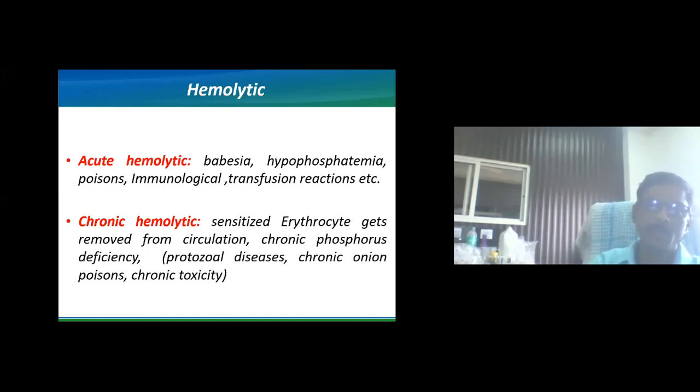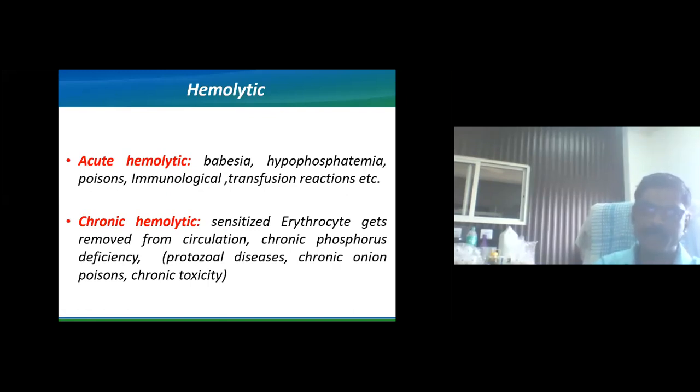Hemolytic anemia can be observed in the most commonly observed diseases like Babesia, then hypophosphatemia, many poisons, then immunological reactions and transfusion reactions. So in this case, acute hemolytic anemia can be observed.